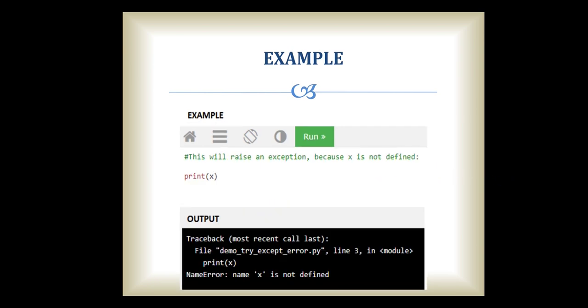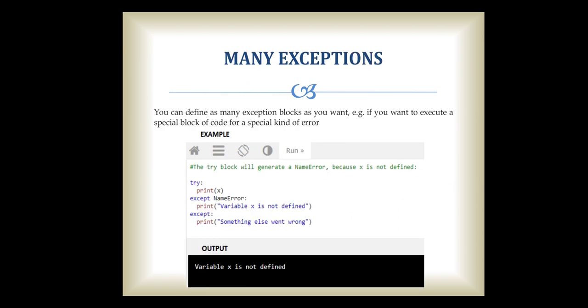Next, if we are not specifying anything for that particular error, then our interpreter is going to directly give this kind of error, that x is not defined. So it is directly going to show this error. Okay, so if you want to specify many exceptions for a single error, you can also specify them.